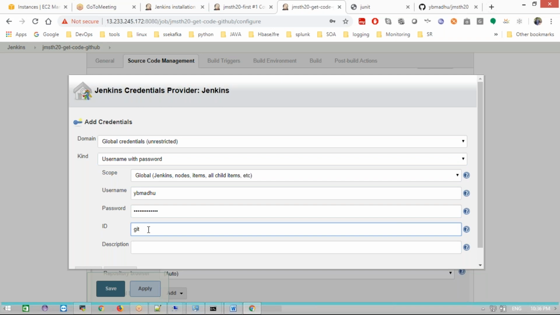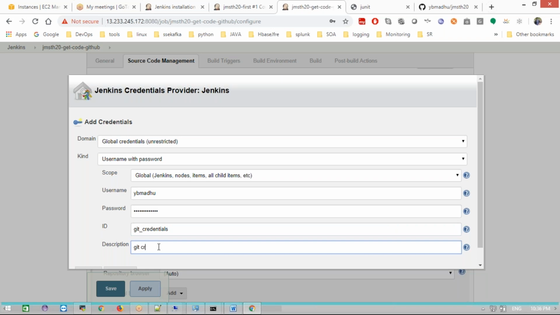Now we need to give this Git ID. This ID is mandatory. Why? When you are using the pipeline code, we are going to use this value only to get the username and password of my GitHub. So we need to give this ID only. You must give this value if you want to write it in the pipeline code. It will get the username and password of your GitHub.